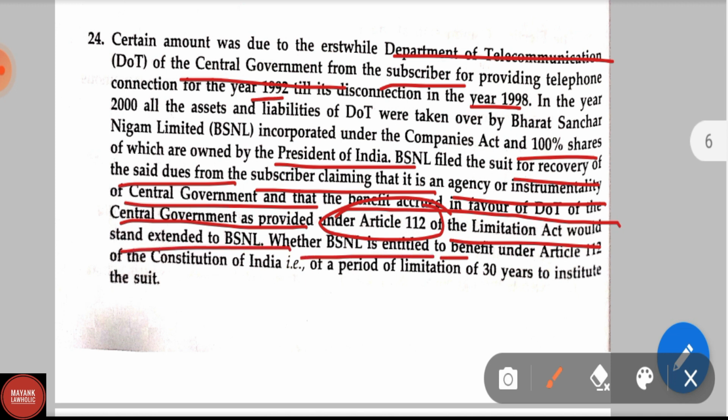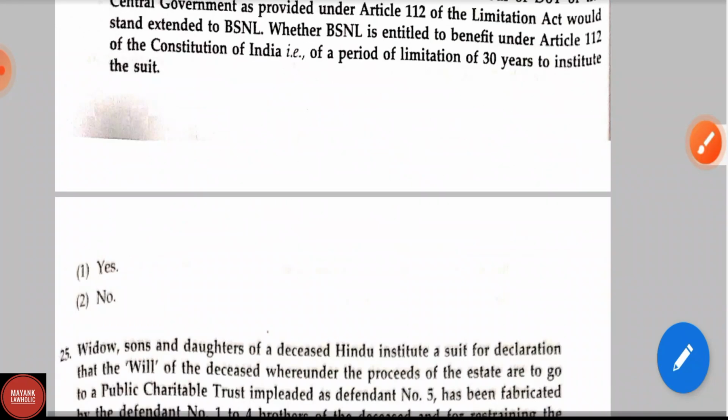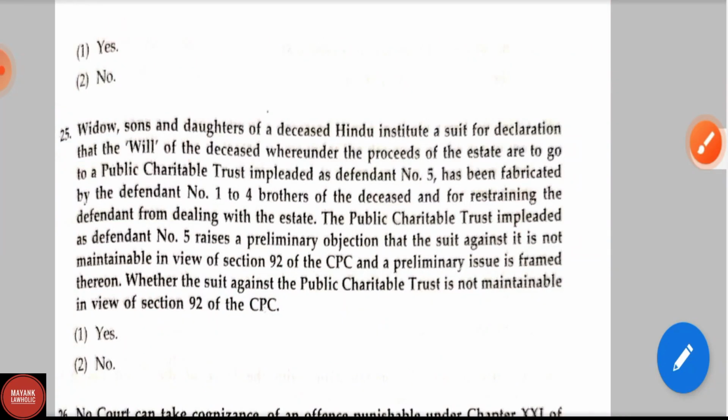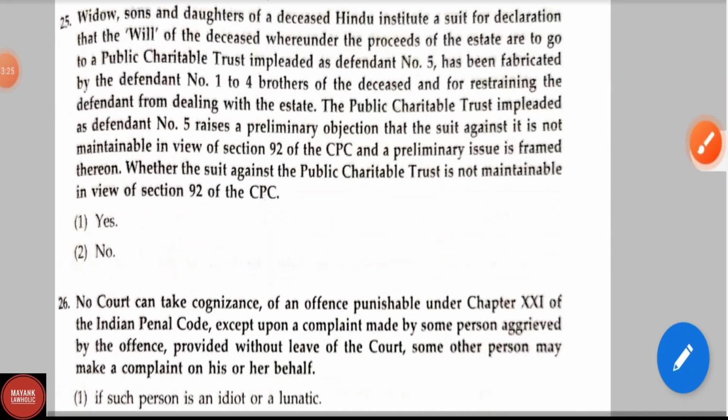Whether BSNL is entitled to benefit under Article 112 of the Limitation Act, that is, of a period of limitation of 30 years to institute a suit. Options are yes or no. Correct answer is no. Question number 25.